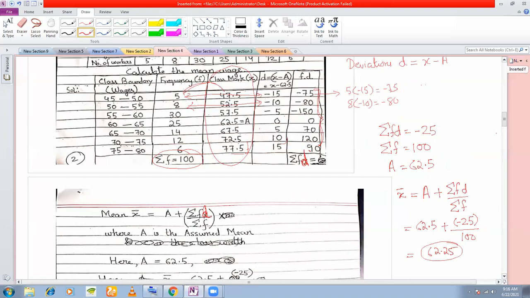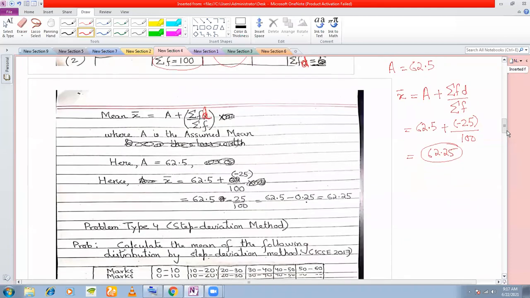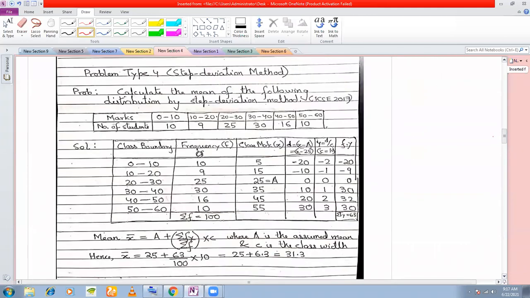Now remember, if class boundaries are not given, if class limits are given, change them to class boundaries, no problem. Although in mean it does not matter, it is always a good habit to change class limits to class boundaries. Because in median, when we will be discussing median, you will see that if class limits are given, then you will have to convert them to class boundaries. So better to keep a good habit of converting class limits to class boundaries.